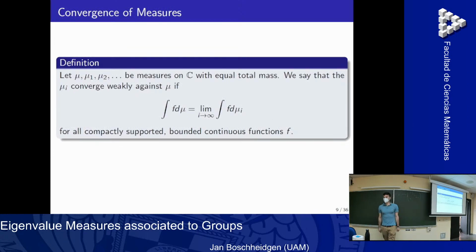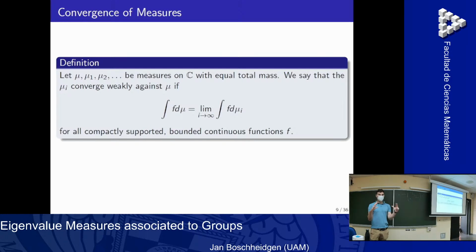And then we can talk about different conversions of measures. There are several notions: weak convergence, strong convergence, and convergence in total variation. What we'll focus on is weak convergence of measures. Weak convergence just says that for every continuous function, the integral converges. Actually, we want to have here bounded functions, and also compactly supported. But this compactly supported, we don't really need to care about, because we have this.